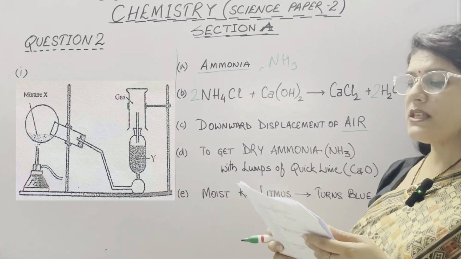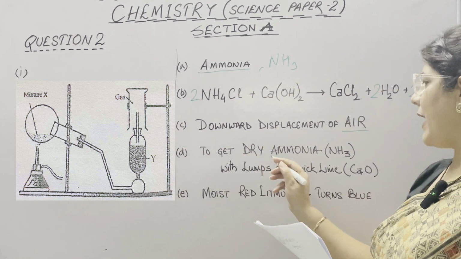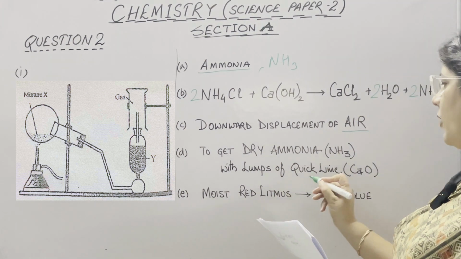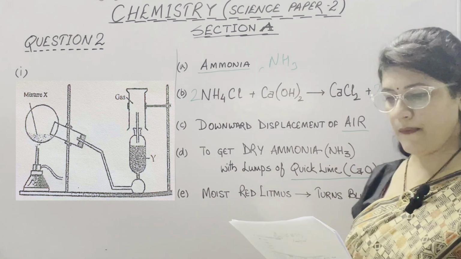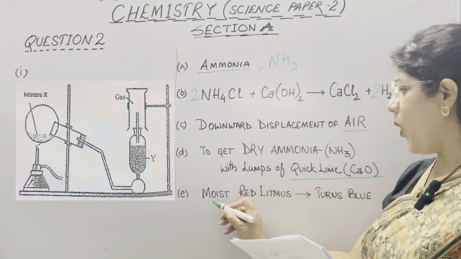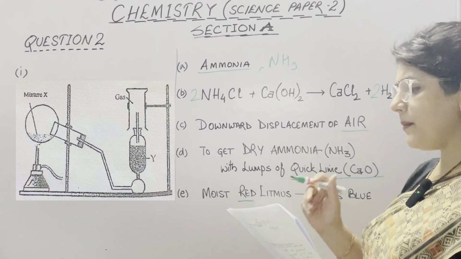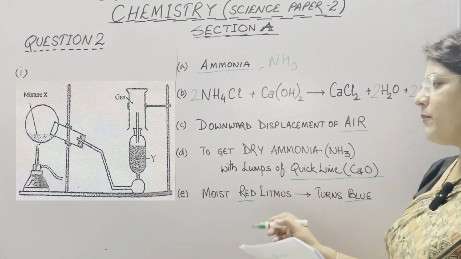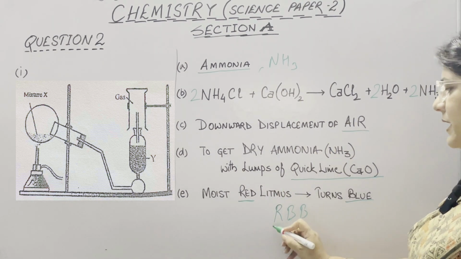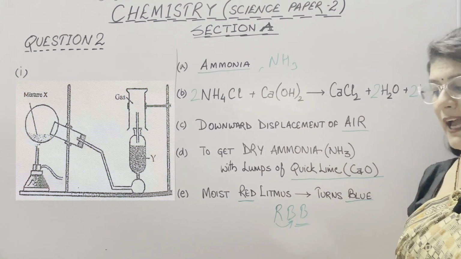Now in D part, what is the purpose of using Y? Y is the drying tower here. To get dry ammonia, we are using this drying tower which contains lumps of quicklime, calcium oxide. How will you find that the jar is full of gas? We bring moist red litmus paper near the mouth of the inverted jar and it immediately turns blue. Because this gas is alkaline in nature, and we know that anything which converts red litmus to blue is basic in nature, alkaline in nature.